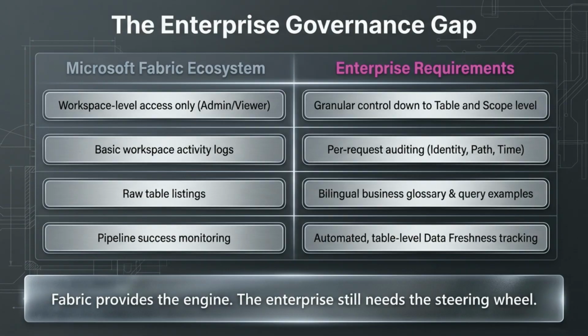Microsoft Fabric is a powerful engine, but for a true enterprise, it's not enough. We face a governance gap. While Fabric handles workspace-level access and basic logs, the enterprise demands more. Granular control at the table level, per-request auditing, and automated freshness tracking. Fabric provides the engine. We provide the steering wheel.